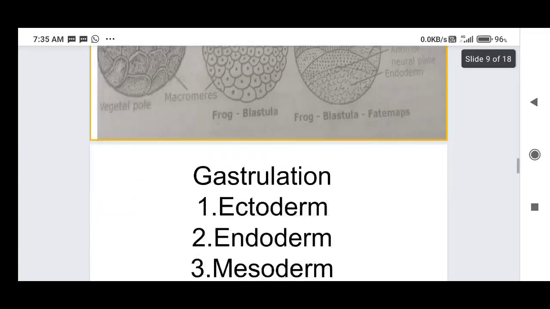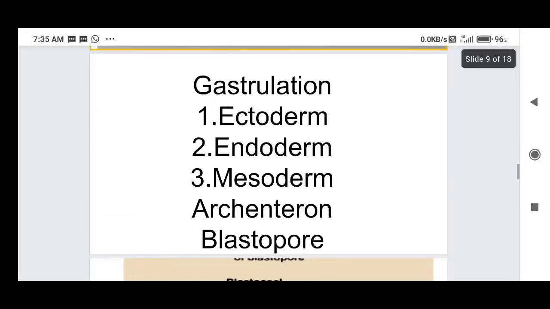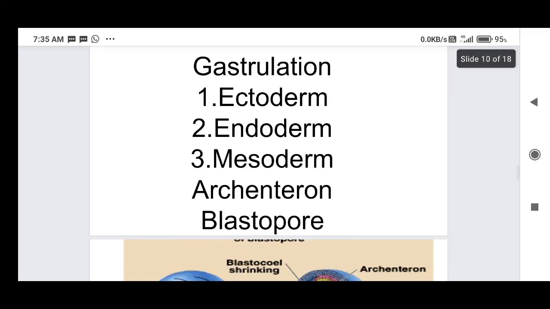Next is gastrulation. Whenever gastrulation takes place, invagination takes place in the blastula. So what is invagination? Invagination is a process of cell inner movement, or the migration of cells inside.